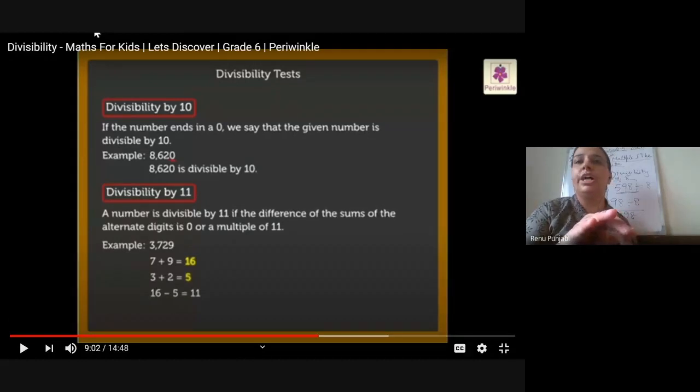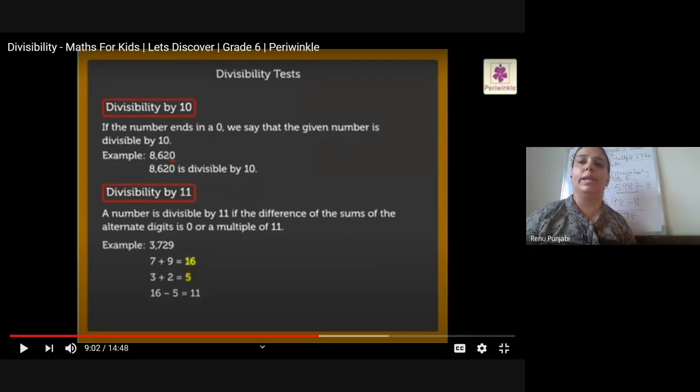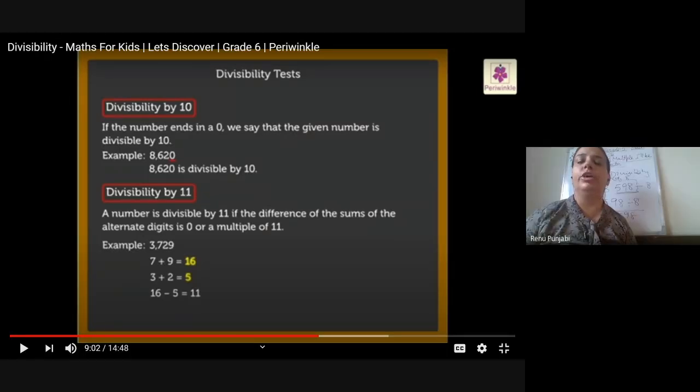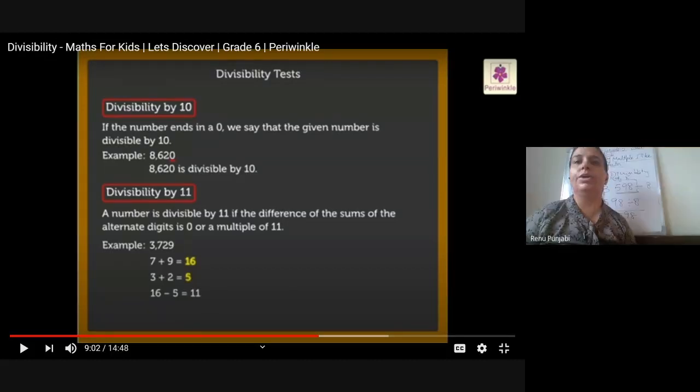Yes. Now, Josh, give me one example of divisibility of 11. Excuse me, ma'am, because of the internet connection, I'll leave. Can you explain once again? Yes, Josh will explain. Josh, where are you? Josh, your mic is off. Your camera is off. You are not visible and audible clearly. My net was slow. Okay.